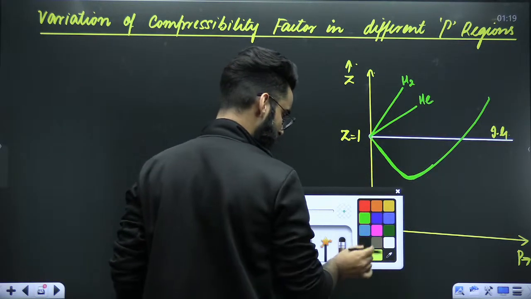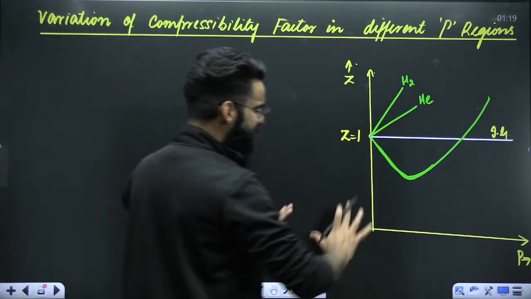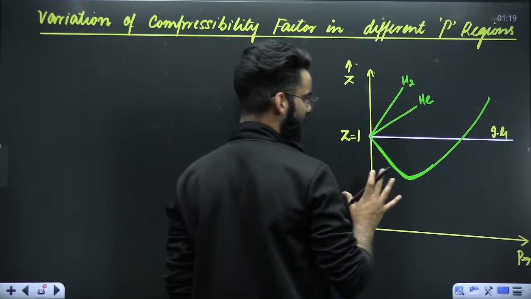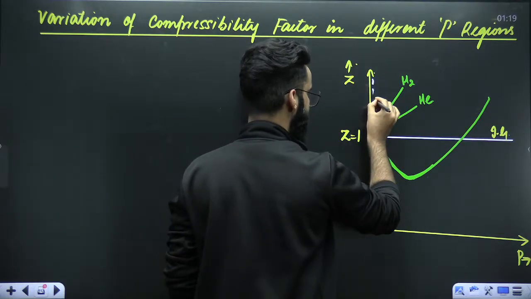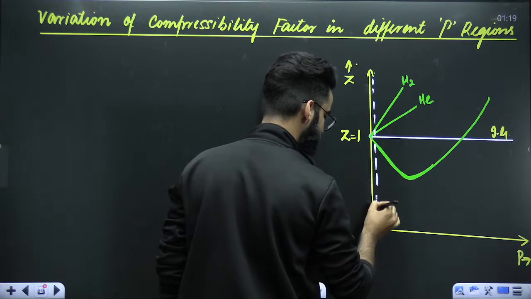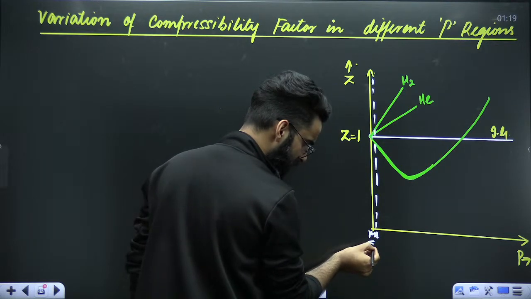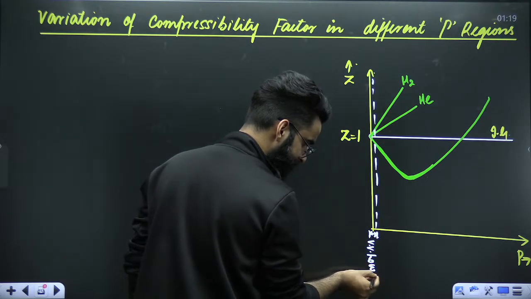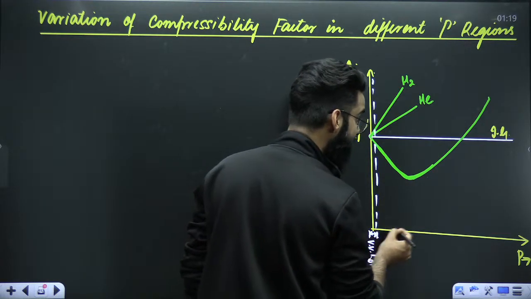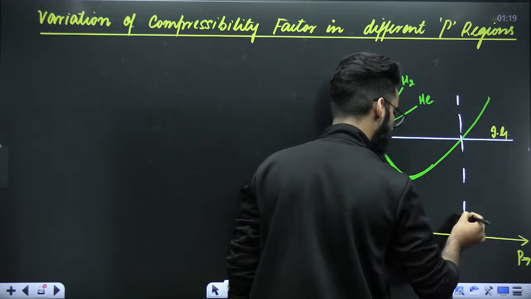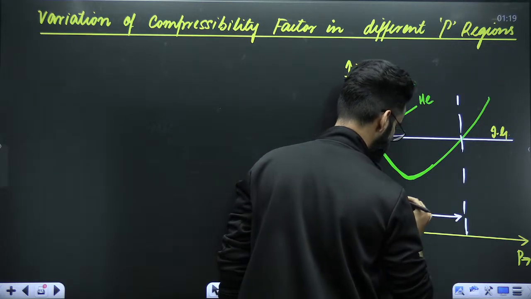Now, my dear students, let's try to understand this curve properly, okay? So this whole curve over here, I'm going to divide it into three regions. The first region is the smallest one. I'm calling this particular region as very, very low pressure region, right? From here to here, I'm calling it as the low pressure region.